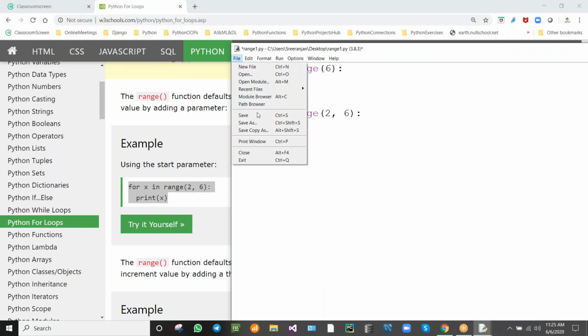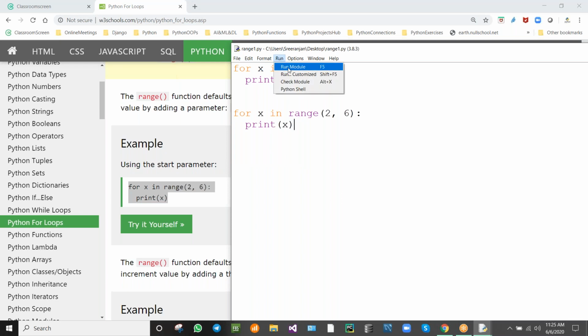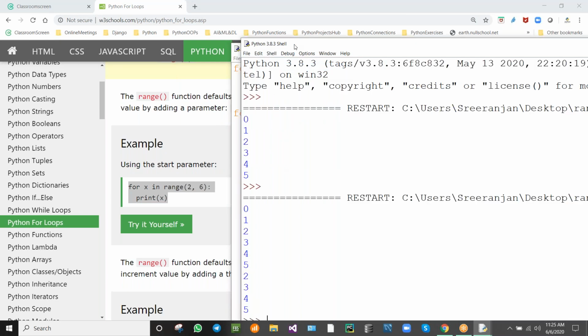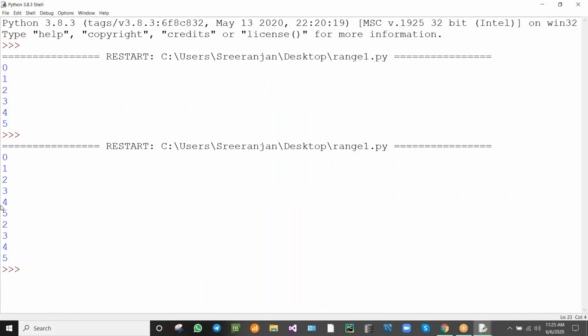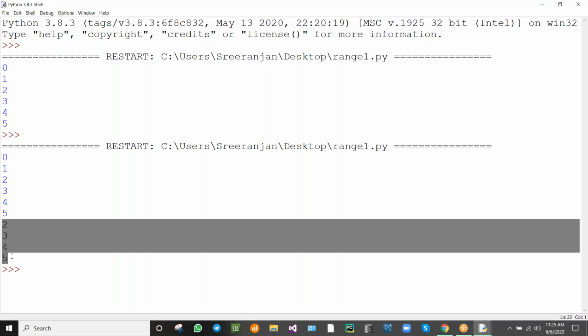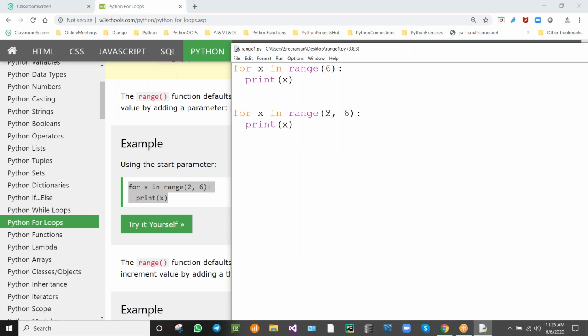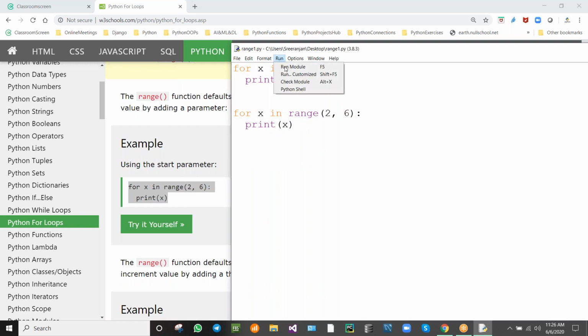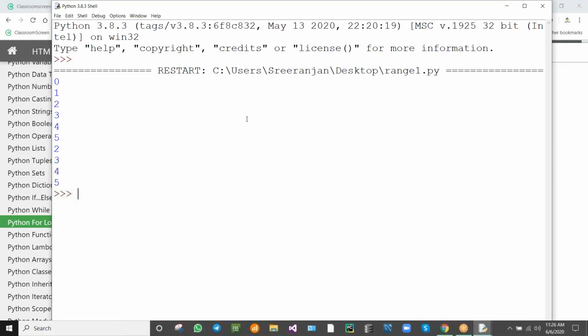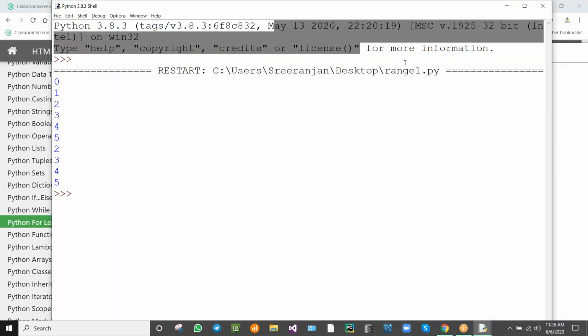So what are we doing here? It starts from 0. 0 to 5 it will be displayed. 2 to 5 it will be displayed because we have mentioned 2 to 5. The starting point is 2 and the stop point is 6. 2 to 5 it will be displayed, isn't it?